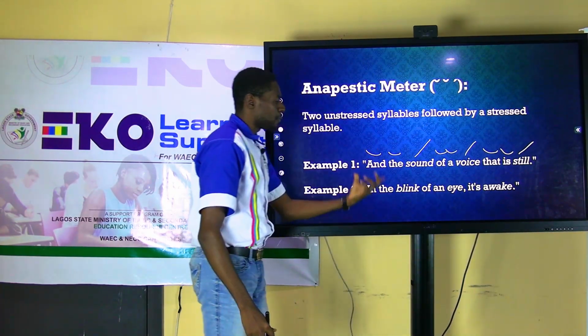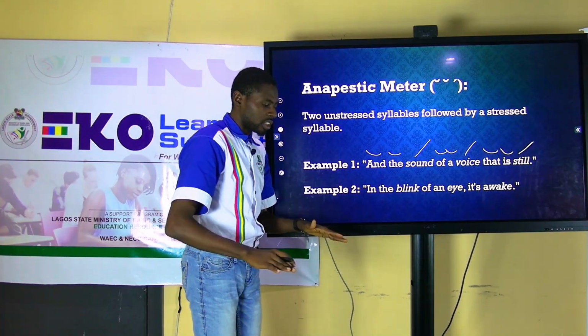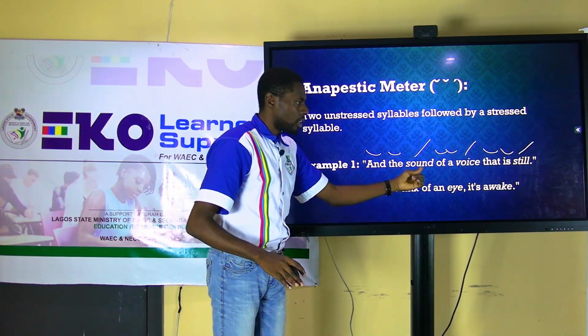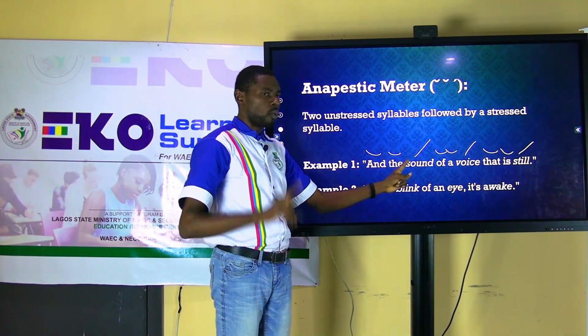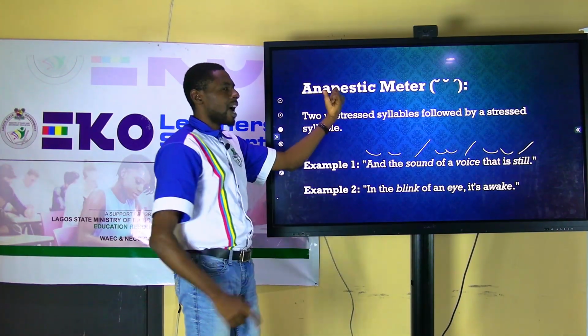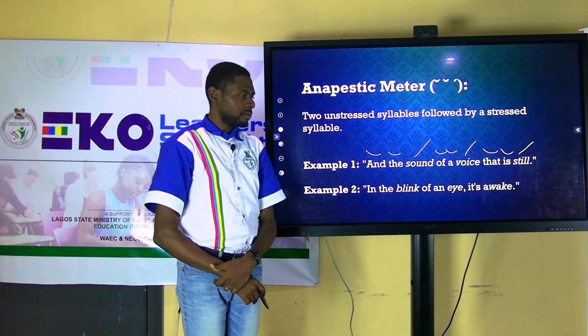Now, the first two syllables are not stressed, no energy, but the third is stressed. So when you have two unstressed syllables followed by one stressed syllable, you call it an anapestic meter.